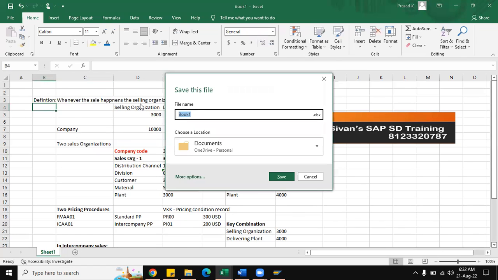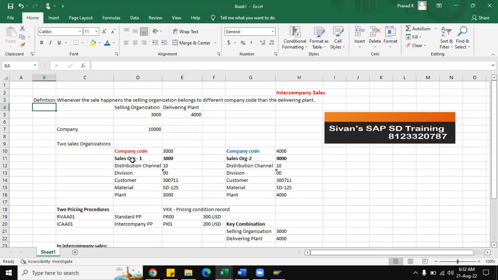So it is happening because the company code 3000 and his customer, he wants to deliver the goods of this particular material, however this particular material is not available in plant 3000. So hence he decided to borrow the goods from company code 4000, where he has a sufficient amount of stock in his plant. So this is plant 3000 and plant 4000.